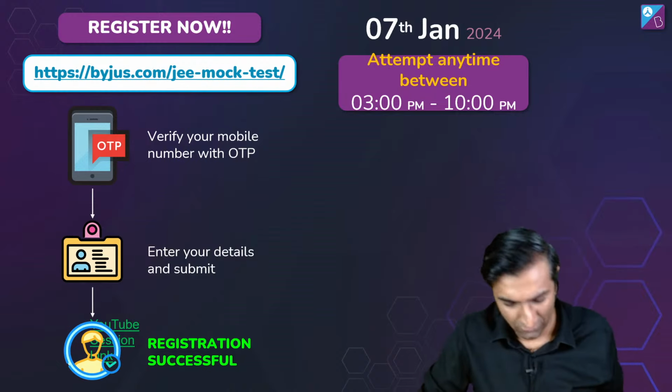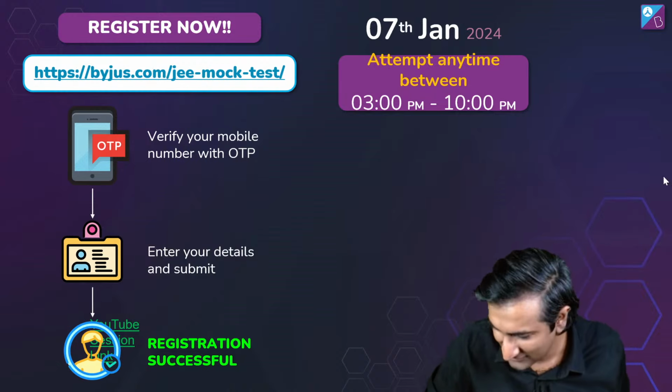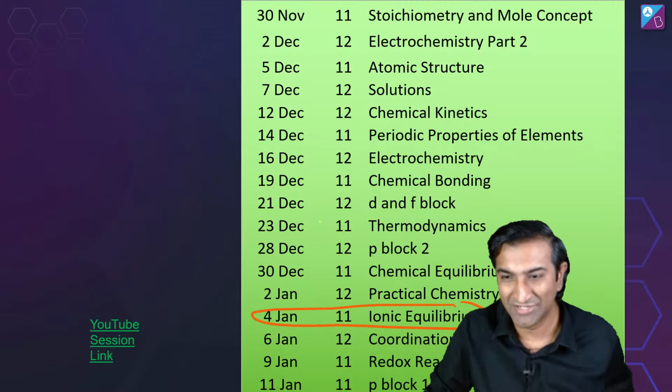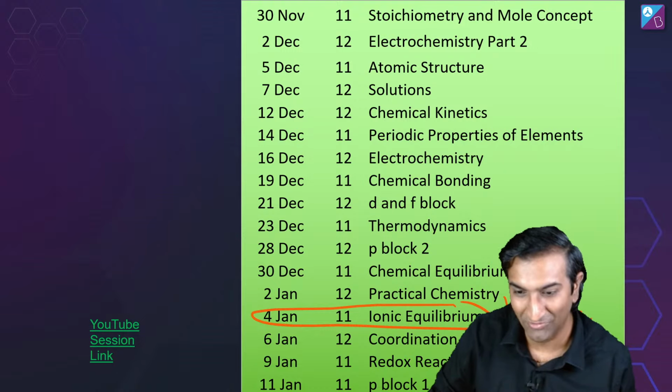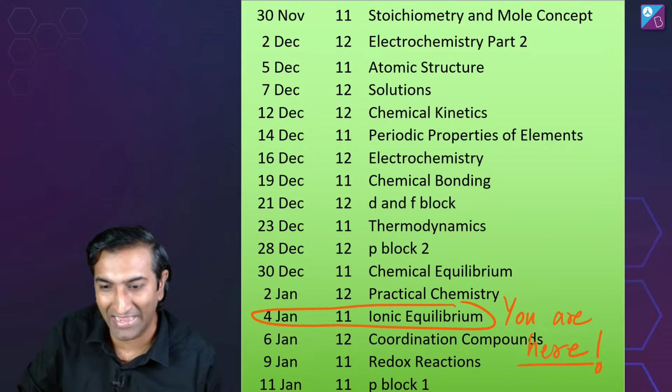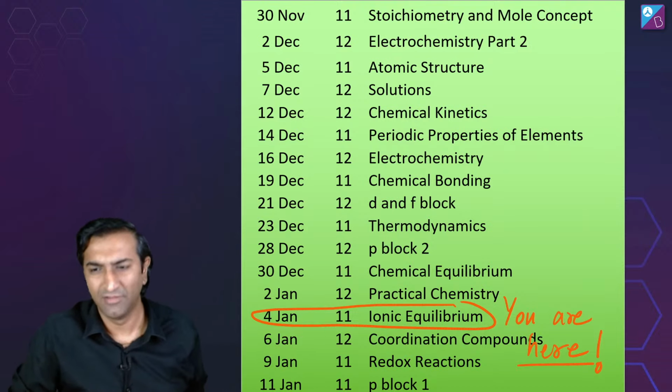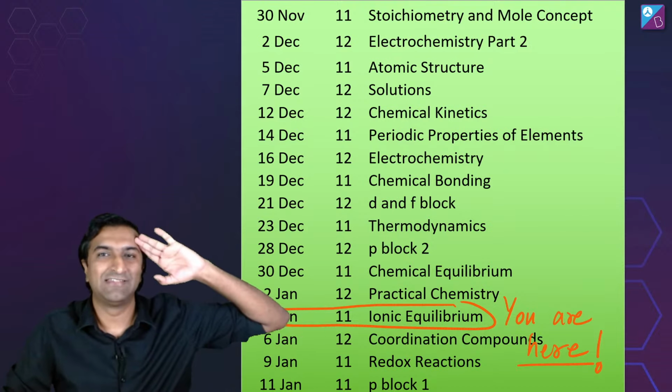Saturday. All right. What are we doing on Saturday, by the way? Hold on. Let's go back and see. What were we going to do on Saturday? Saturday we are doing coordination compounds. Oh man, let me move to the other side before I sign out. Oh, now this is working. I don't have to slide over like a moonwalk. Coordination chemistry on the 12th. On 6th Jan. I'll see you on Saturday.